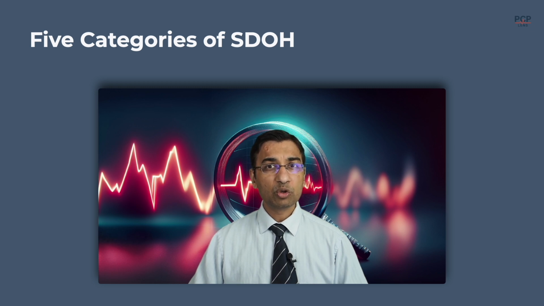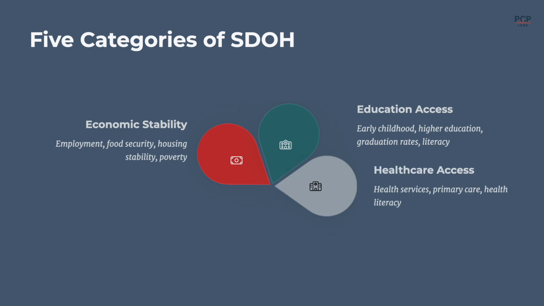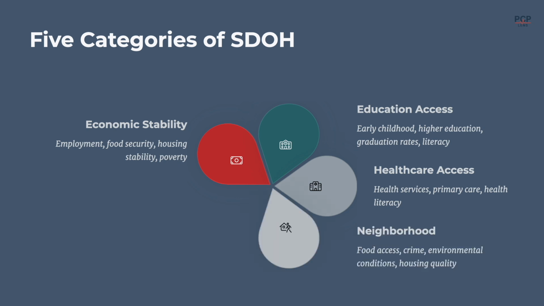The US Department of Health and Human Services Healthy 2030 goal builds on the WHO definition and divides SDOH into 5 broad categories: economic stability, which includes employment, food insecurity, housing instability, and poverty; education access and quality, which includes early childhood development and education, high school graduation rates, and enrollment in higher education; healthcare access and quality, which includes access to health services such as primary care and health literacy; neighborhood and built environment, which includes access to foods that support healthy dietary patterns, how much crime and violence is in the neighborhood, environmental conditions, and the quality of housing; and social and community context, which includes civic participation, incarceration rates, and social cohesion.